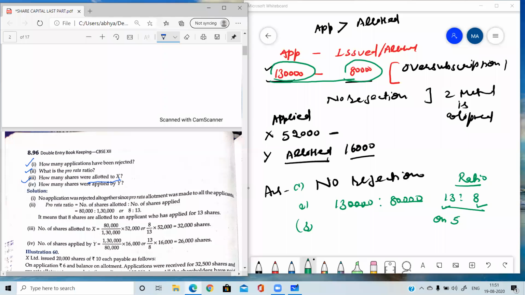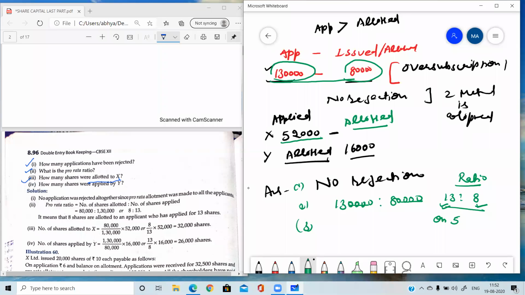So here we have one ratio, 13:8. The applied number of shares is 52,000 for X. We need to find out how many shares are allotted to X. Here 13 is the applied and 8 is the allotted. So we need to find the allotted number, and for this I told you one formula.